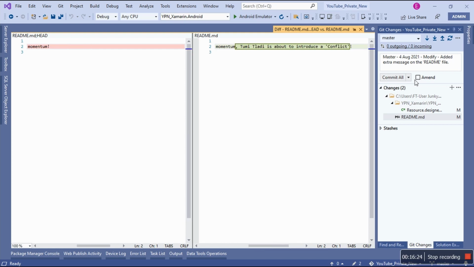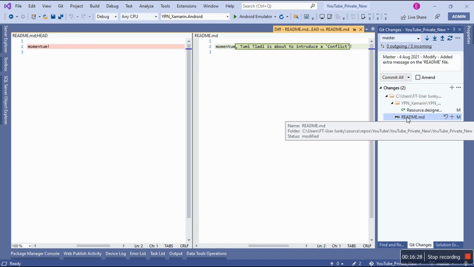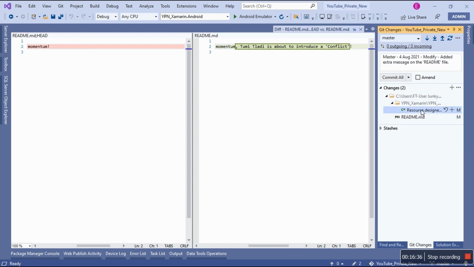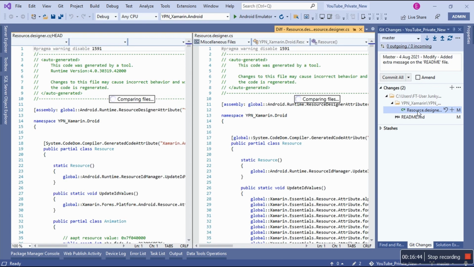So this was a local. See, the same file is being modified by two different people, but it's just me, but I'm simulating it. But it shows that there's a change. Then let's talk about this file. This file, in my last 10 minute video that I was busy with yesterday, I did explain. I even forgot.